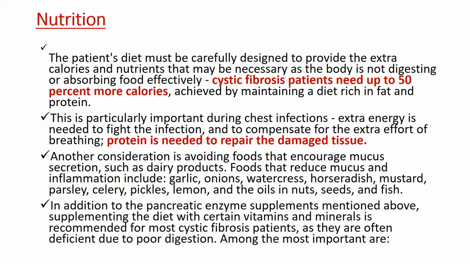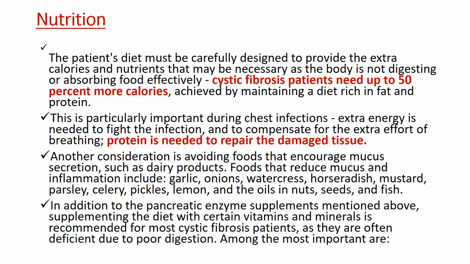Another, nutrition. Okay, nutrition is very important in cases of cystic fibrosis because our main aim is survival and to increase the quality of life. So proper nutrition is very important, as there is a large chance of the patient having recurrent infection. So the patient should have that immunity and proper calories so that our body can fight that infection.